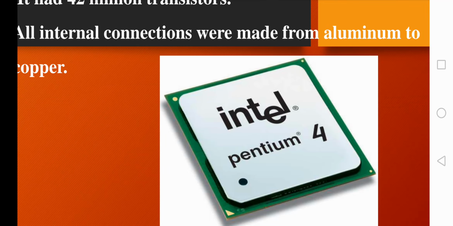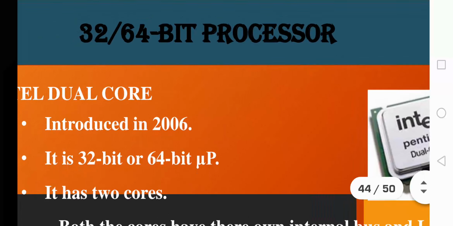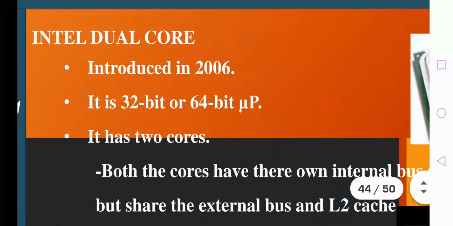Okay, the next processor that we have to study is the Intel dual core processor. But the thing is that this dual core processor can be defined either in terms of a 32-bit processor or in terms of a 64-bit processor. That is why it has the name dual core. Either way, this processor can be used as a 32-bit processor or a 64-bit processor.